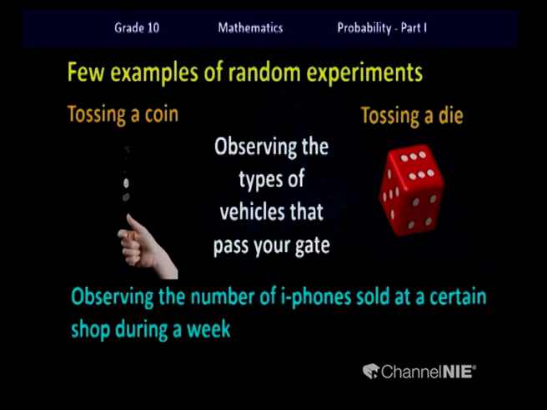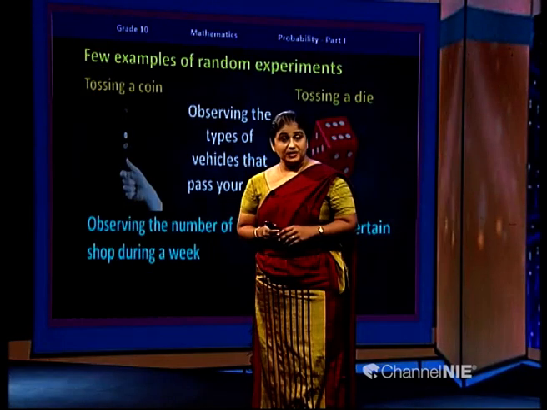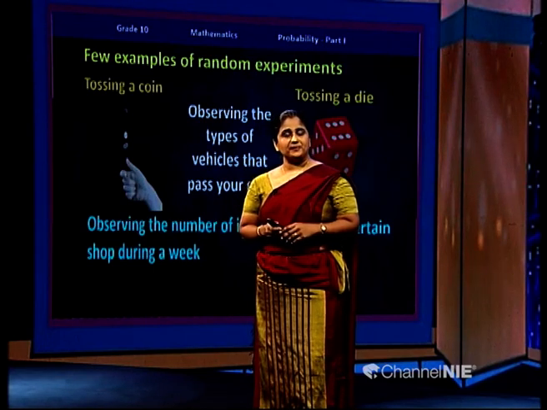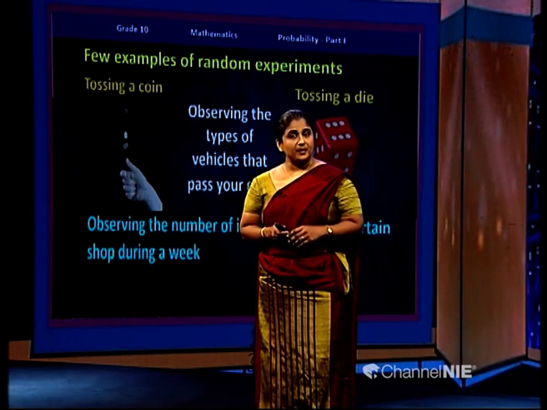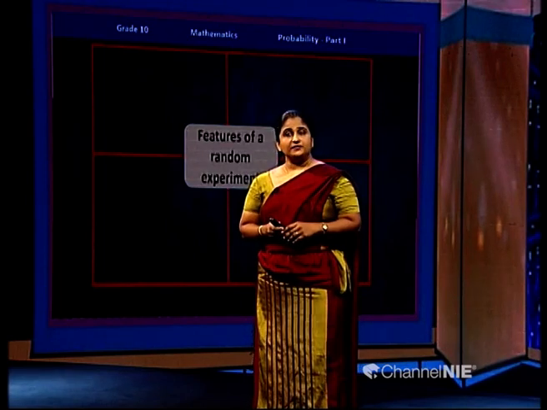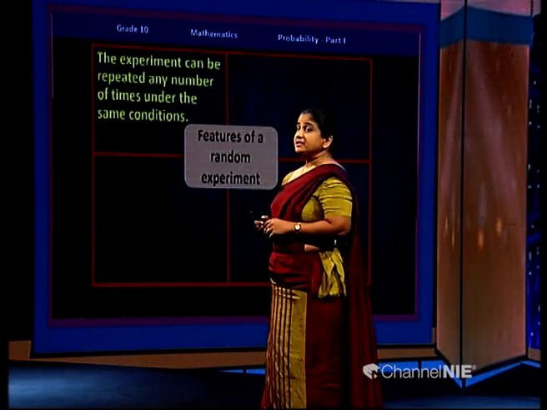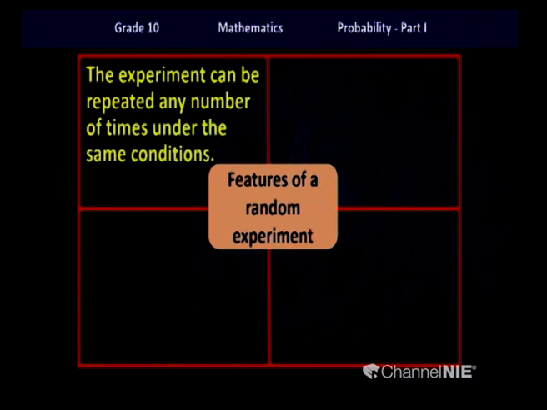Okay children, now as I said earlier, we identify 4 special features of a random experiment. Let's look at them one by one. The first feature, the experiment can be repeated any number of times under the same conditions.